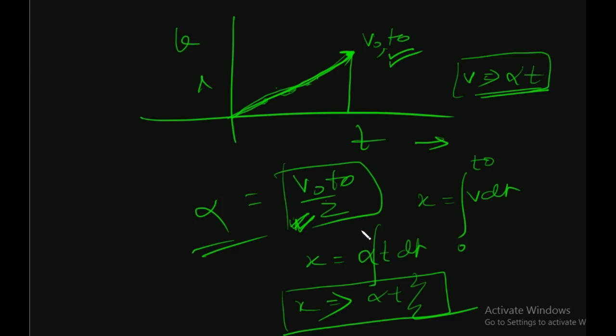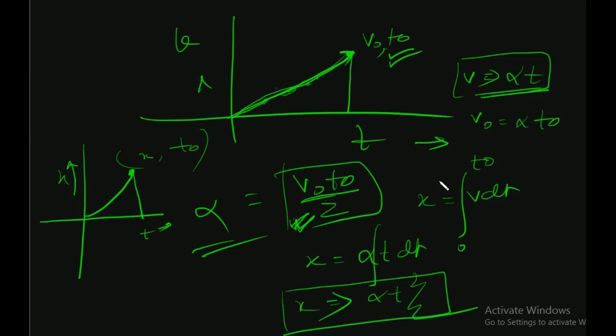Since the particle is stopping at t naught, all we have to do is this. Since the particle is stopped at t naught, this is equal to x comma t naught. That's it. So this is the xt graph. Alright. V naught t naught by 2 was the total distance. Obviously here v equal to alpha t, so v naught equal to alpha t naught, and we can just substitute the value of v over here. So this will be equal to x equal to alpha t naught square by 2. Alright. If we put the limit 0 to t naught, again alpha t naught square by 2. Alright, so this is the proper graph, how we draw.